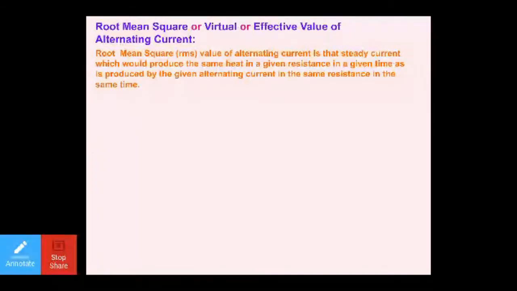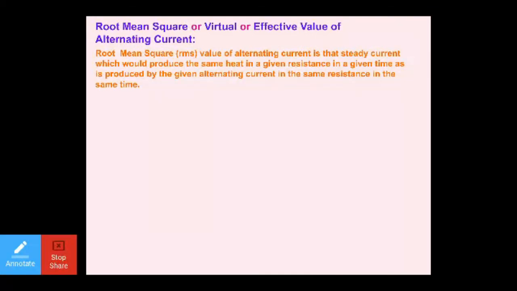RMS value of alternating current is that steady current which would produce the same heat in the given resistance in a given time as is produced by the alternating current in the same resistance in the same time. So now you are supplying the current through a resistor, and you'll be observing how much heat is developing in the resistor. Because whenever current flows across any resistor, that resistor will get heated up.